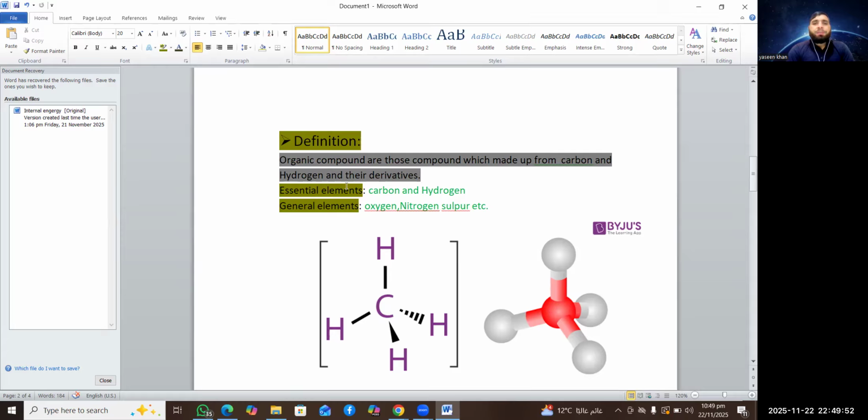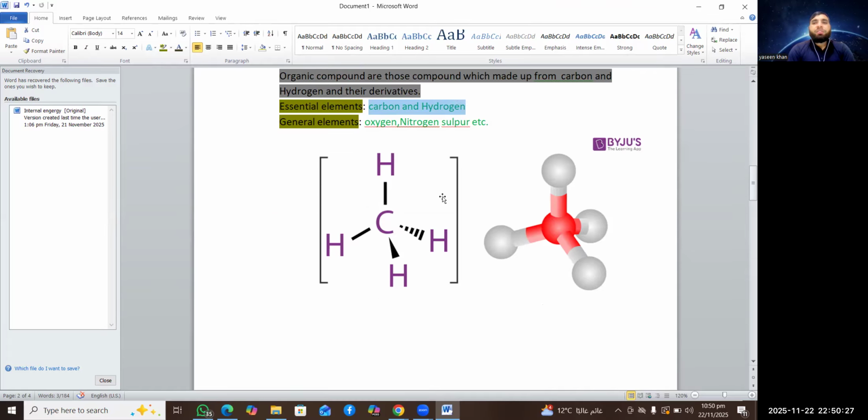So inside the organic compound, carbon and hydrogen are the essential elements. What is the essential element of the organic compound? Carbon and hydrogen. But along with carbon and hydrogen, other elements are also present, which are called hetero atoms. For example, oxygen, nitrogen, sulfur. So sometimes these elements are also present along with carbon and hydrogen. But the most important elements for the organic compound are carbon and hydrogen.